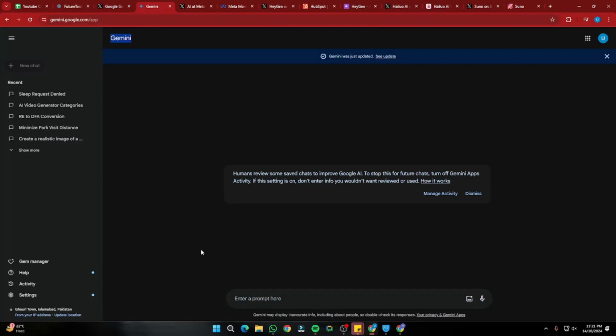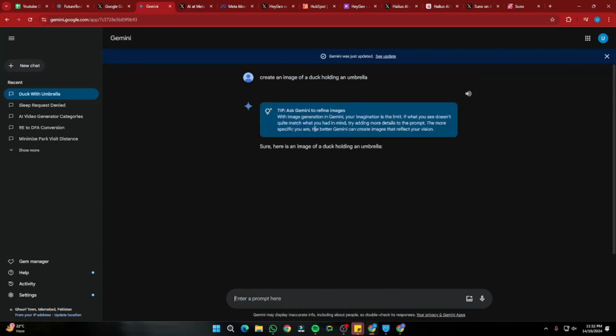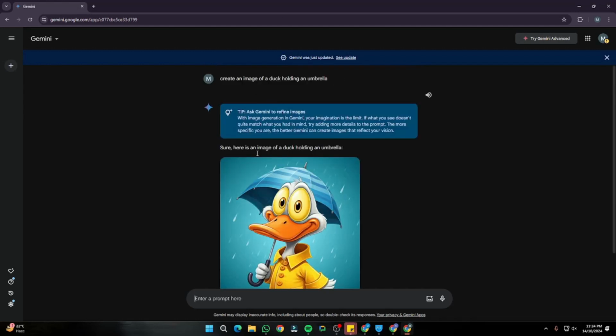If you go to the official website of Gemini, you can try this out by inputting any prompt. Obviously the paid version would be better. Let's just say I input a prompt, and here you guys can see it is now creating our images with Imagine 3, which Google states is their latest image generation model. This is the result I got for now. This is an animated image of a duck holding an umbrella, and the images look really, really good. By the first look of Imagine 3, we can clearly see the images look really refined at present, right?